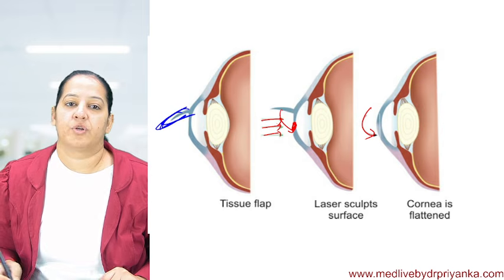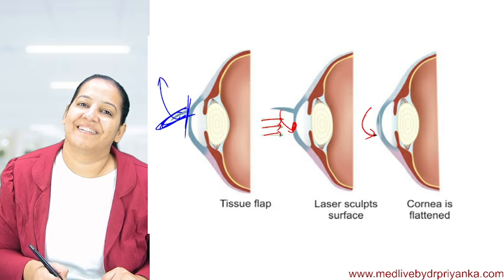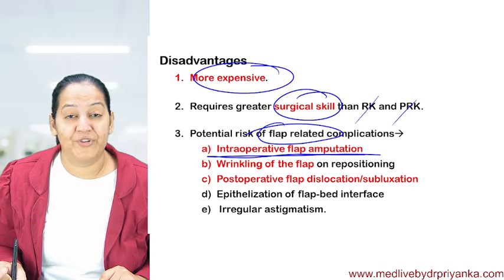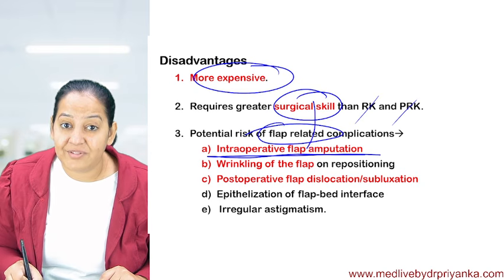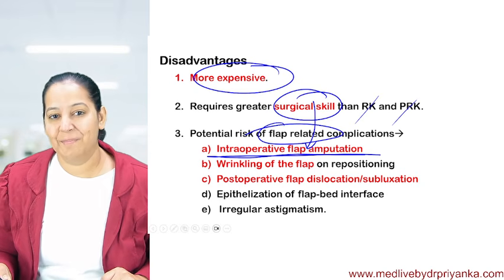Intra-op flap amputation. What if this flap gets dissociated? If a little bit of cut occurs here, the flap gets separated. So it can happen, intra-op flap amputation, if an unskilled surgeon or a new ophthalmologist is performing. Okay. So that can be the pain.